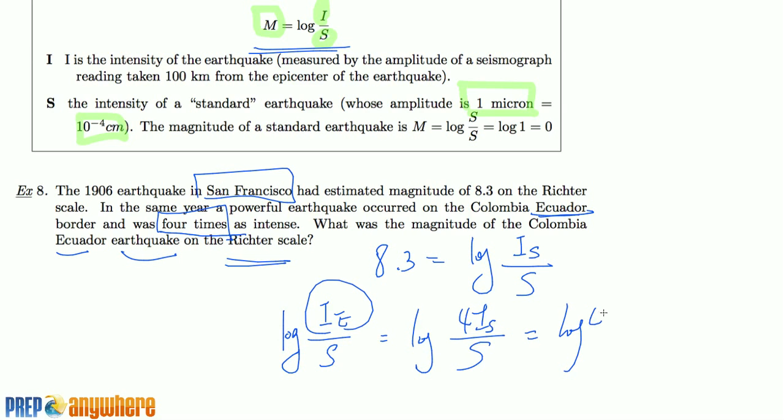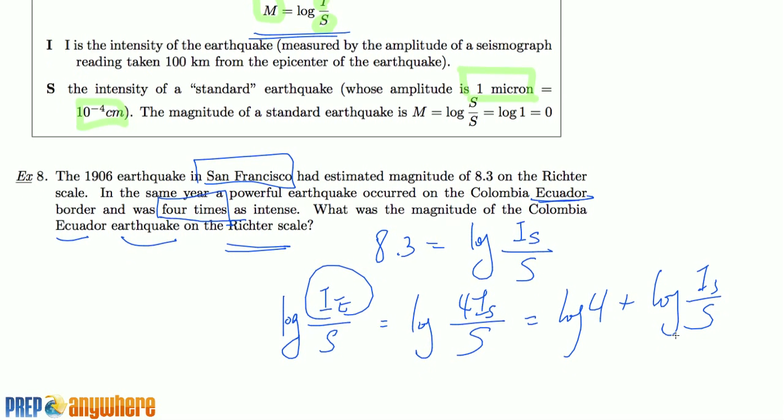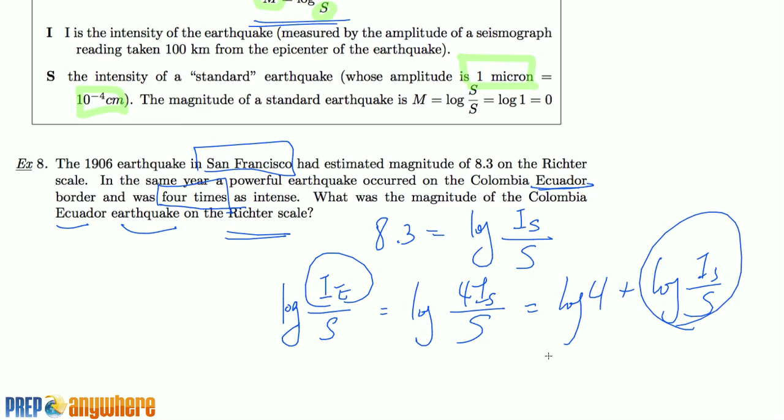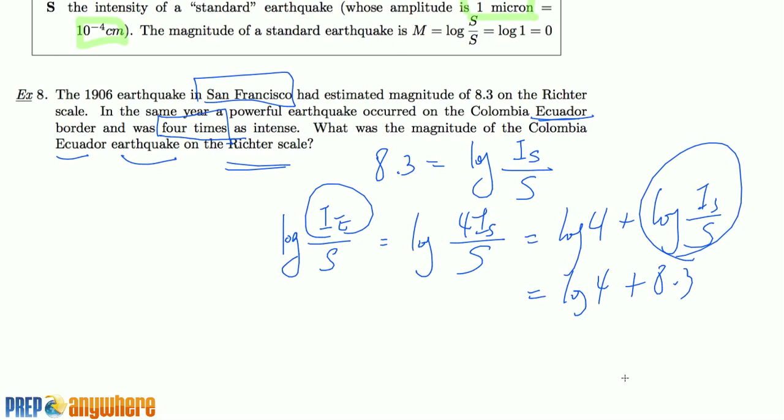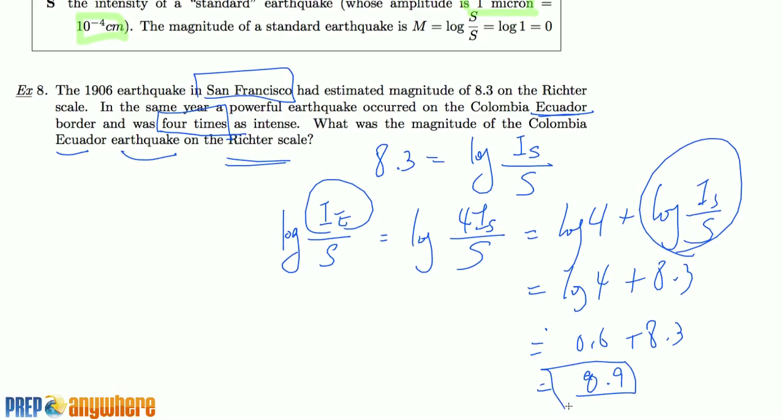Okay, so that's the same thing as log of 4 plus log of IS S, isn't it? By log laws. That's given. It's log of 4 plus 8.3. So what is it on the Richter scale? You just have to add those two numbers up. And log of 4 is a small decimal, approximately 0.6, which means it's approximately 8.9. Okay, that's the Richter scale. Discovery.